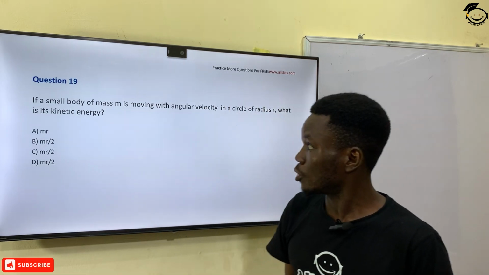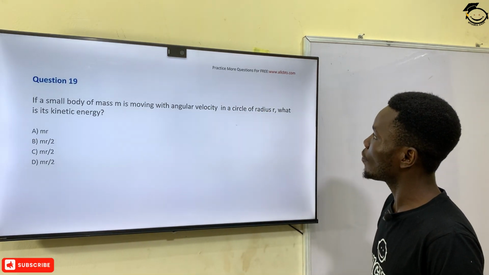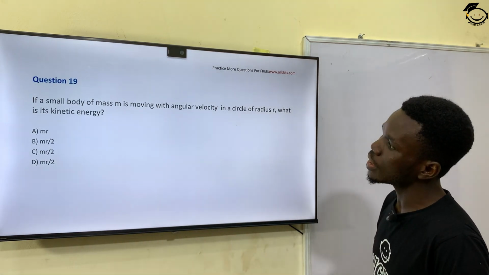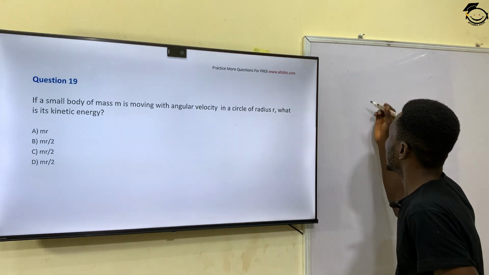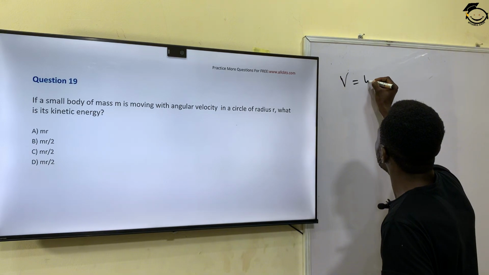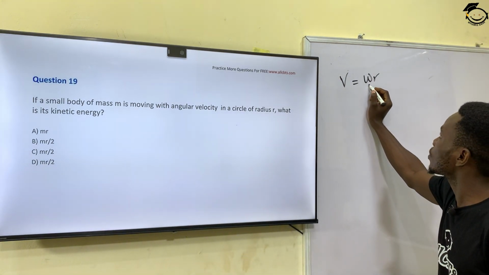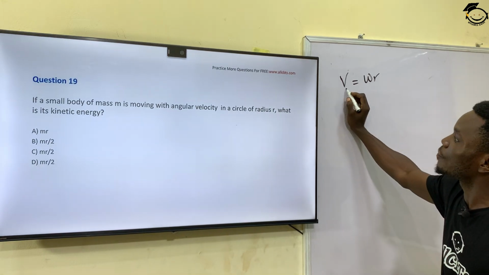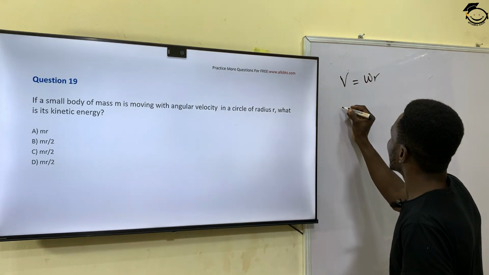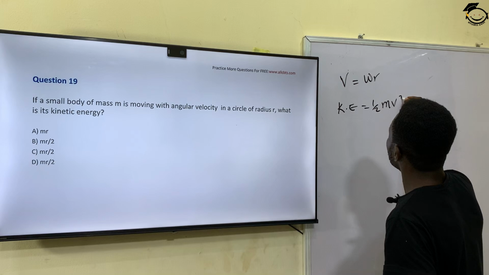Next question, which is question number 19, says if a small body of mass m is moving with angular velocity omega in a circle of radius r, what is its kinetic energy? We know that velocity in a circular body is equal to omega r, where omega is my angular velocity, r is the radius, and v here is the linear velocity. So we know that kinetic energy is equal to half mv squared.